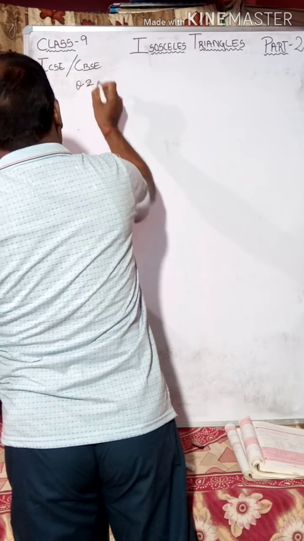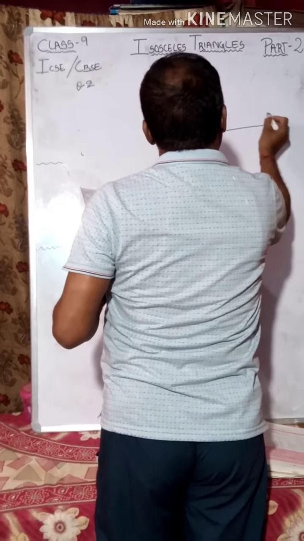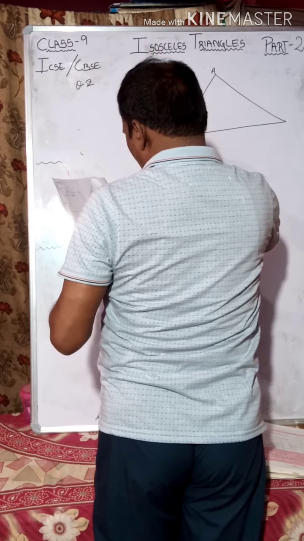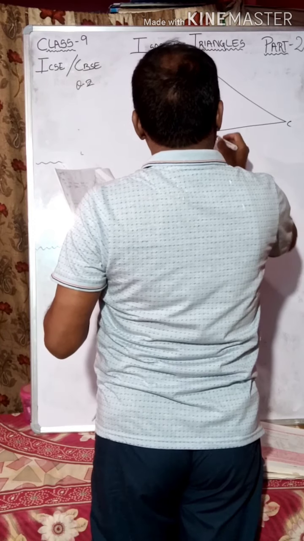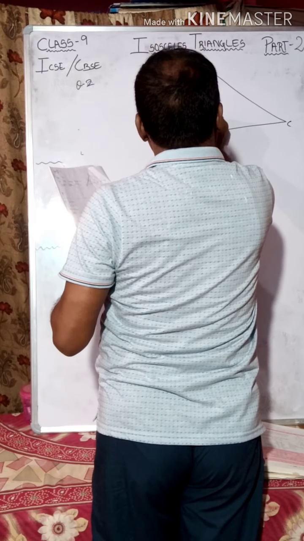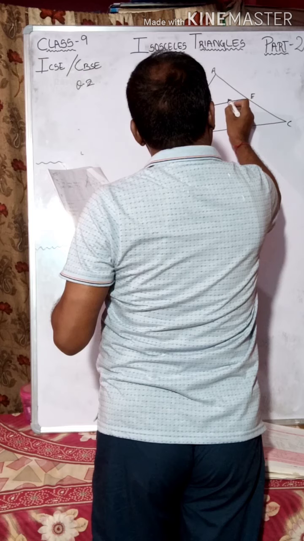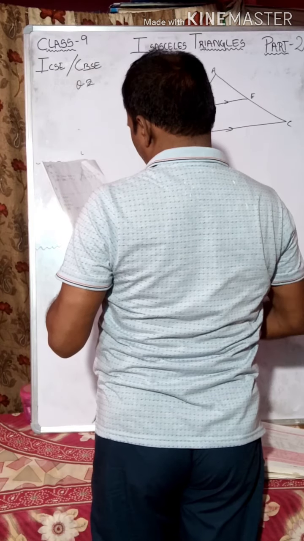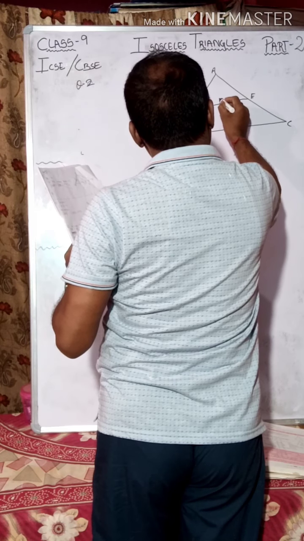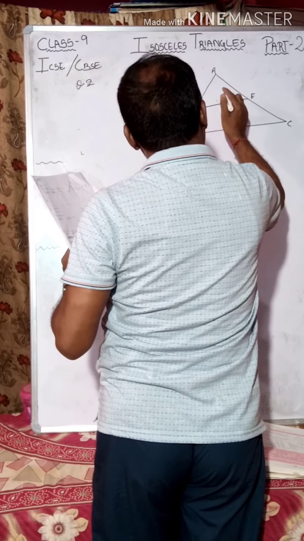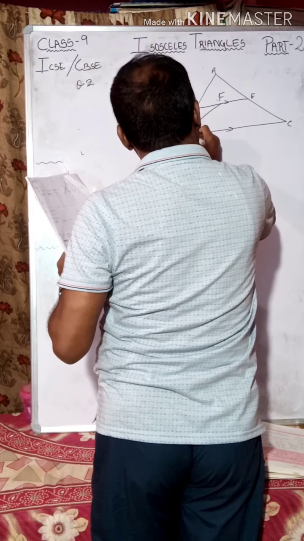Question number 2. A, B, C, and here is a line, that is DE. DE is parallel to BC, and here is a point F. BF is the bisector of this angle.